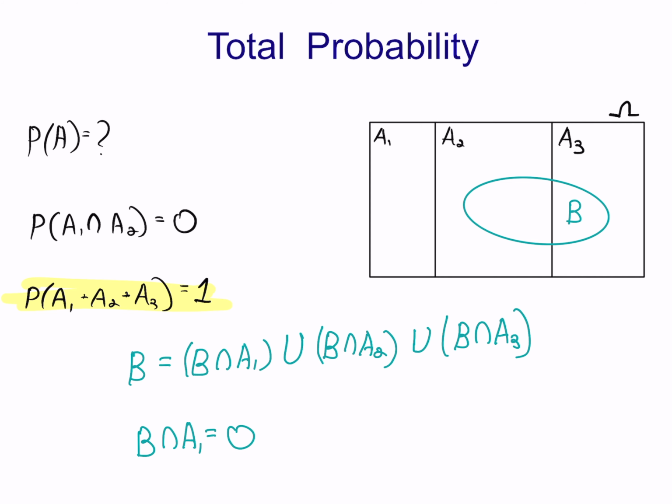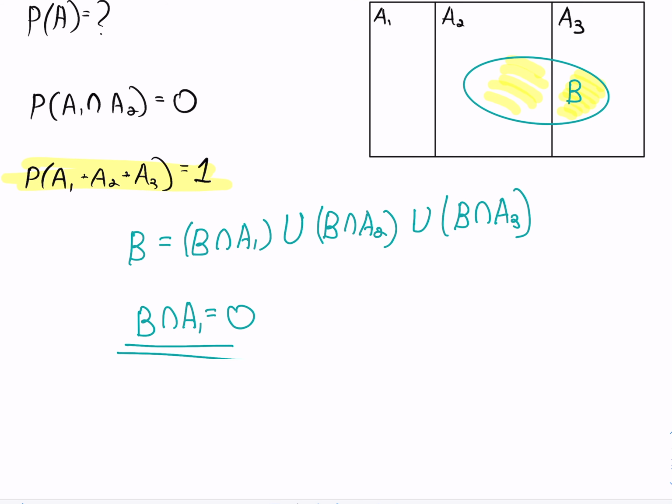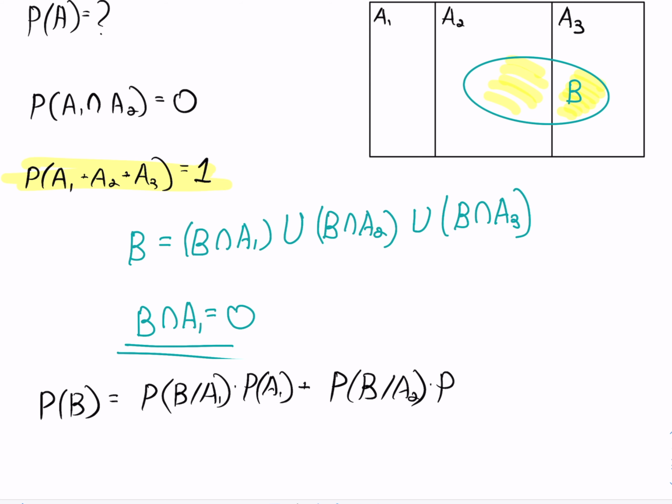We can also write it as the probability of B equals the probability of B given A1 times the probability of A1, plus the probability of B given A2 times the probability of A2, plus the probability of B given A3 times the probability of A3. And again, the probability of A1 union A2 union A3 equals 1. Let's give a concrete example.